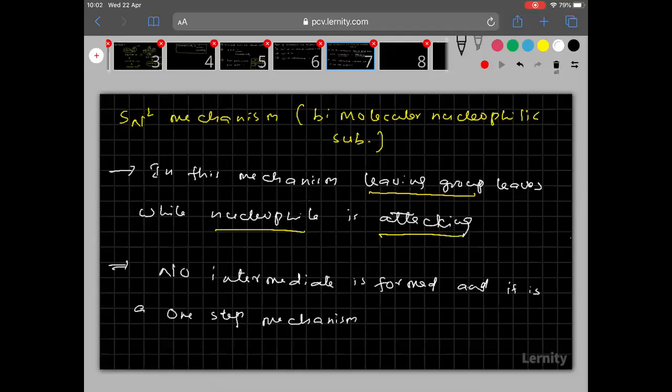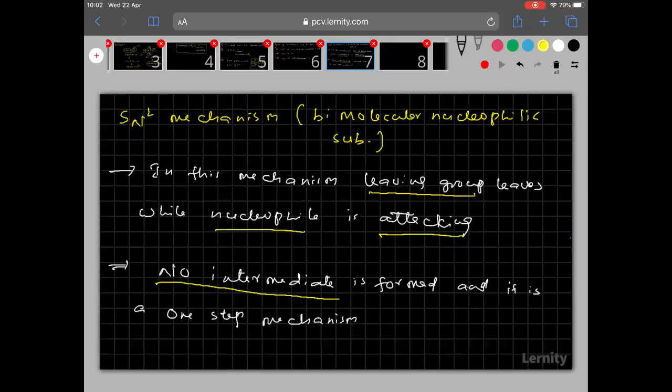Just now I told you, leaving group departure and nucleophile attack happen at the same time. That is the reason why it is a one-step mechanism. Reaction happens only in one step. And remember, this is the most important thing, that no intermediate is formed in SN2 mechanism.